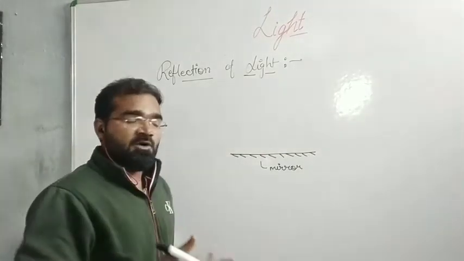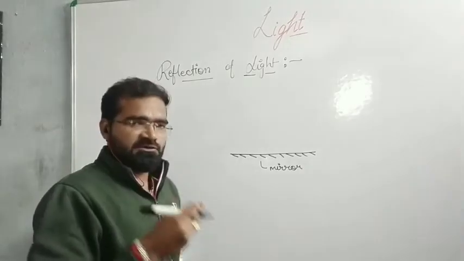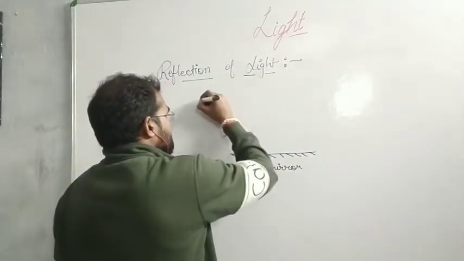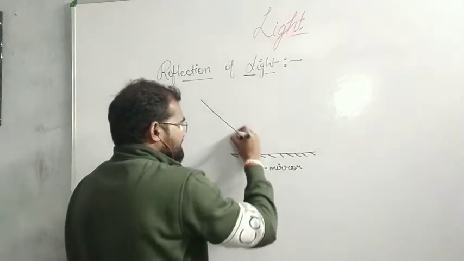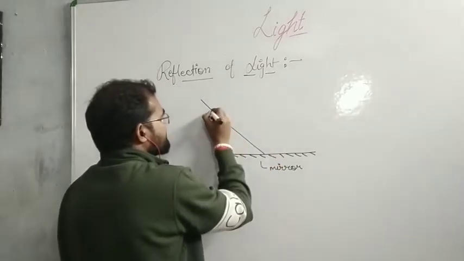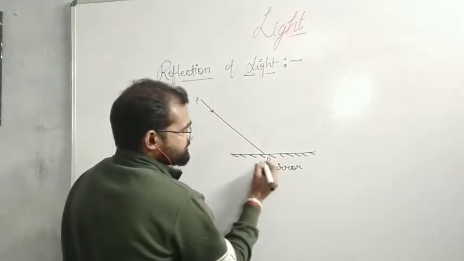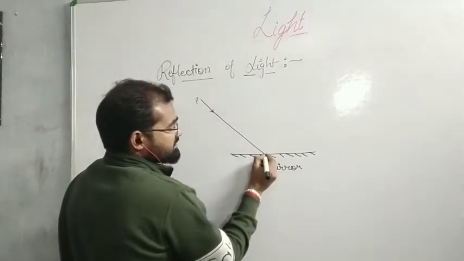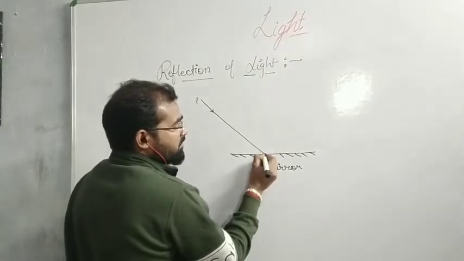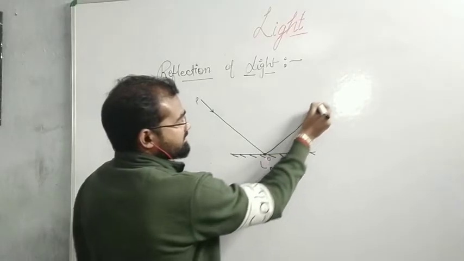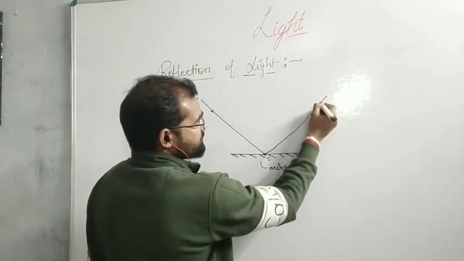Silver reflects almost 100% of light which falls on it. And we have a light ray OP which falls at point O on the reflecting surface and reflects along the path OQ.